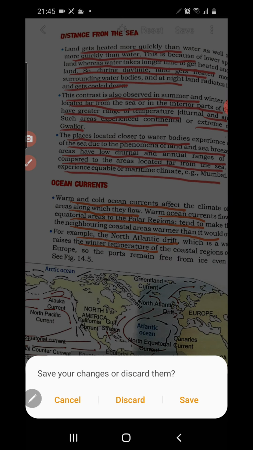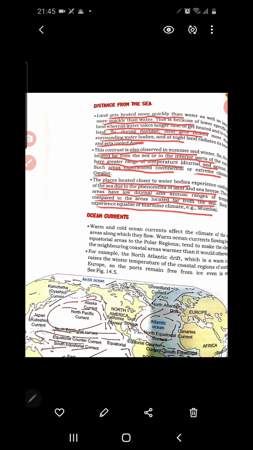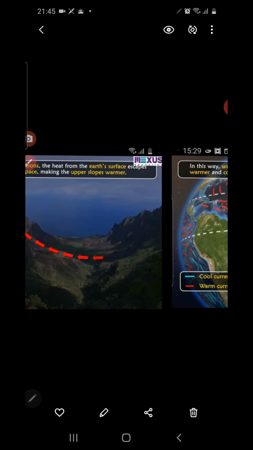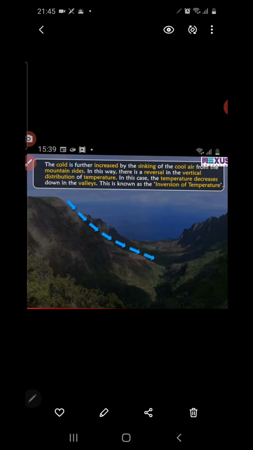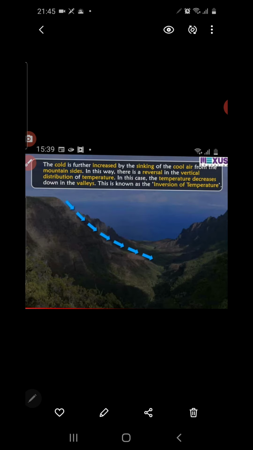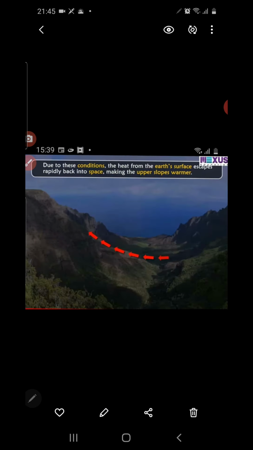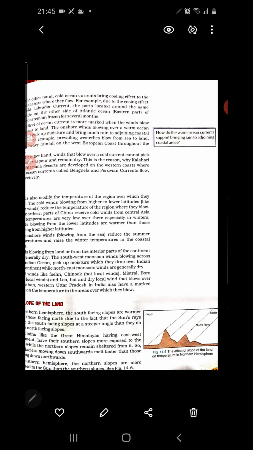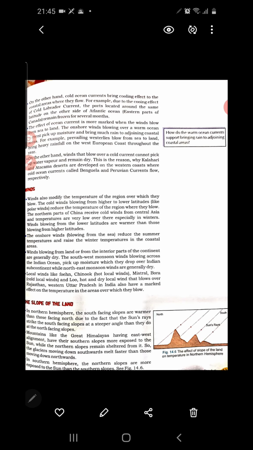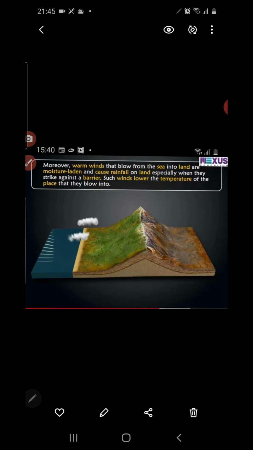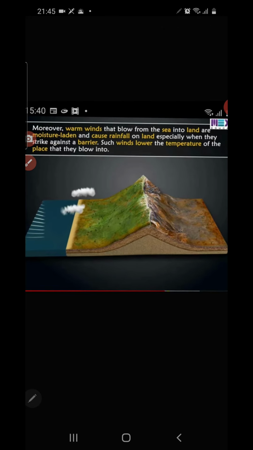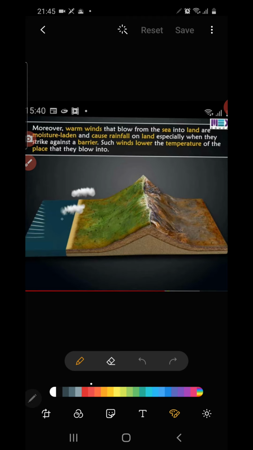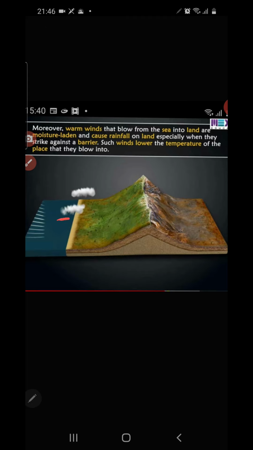And the next point we have to discuss is that the factor which affects the temperature of a place is the slope of the land. You see, suppose in some valleys, so this is not there in the textbook, I think. Let's see the wind. Okay, slope of the land and wind, how the wind is affecting. So this is very simple. The wind which moves from the cold region makes the region cold.